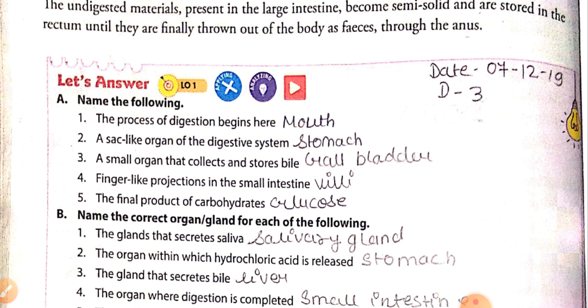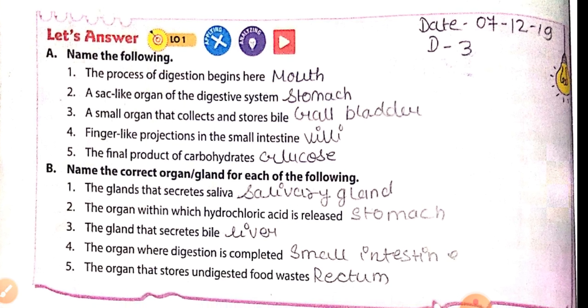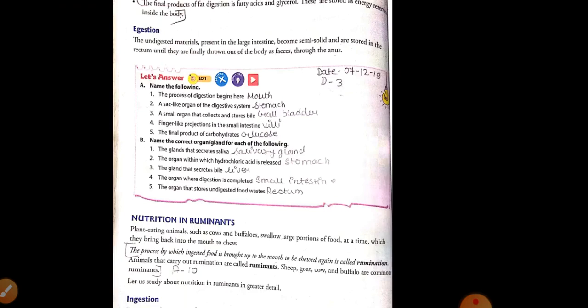Next, assimilation. Assimilation refers to the process in which the nutrients are absorbed by the various body parts. Last, egestion. Egestion is the process in which the unwanted material is removed out from the body. Now we will see the exercises here.